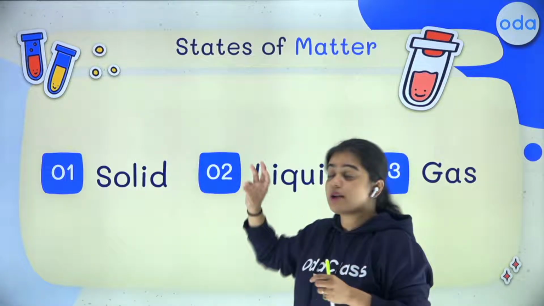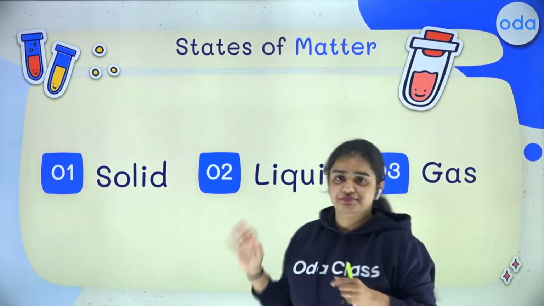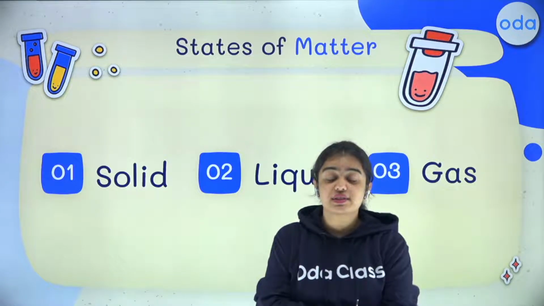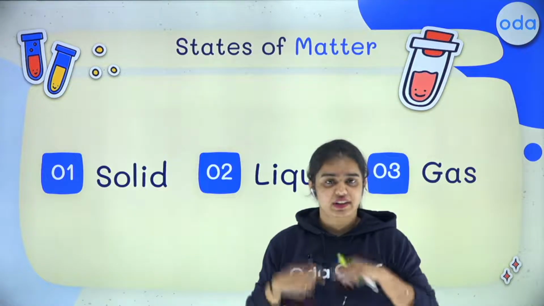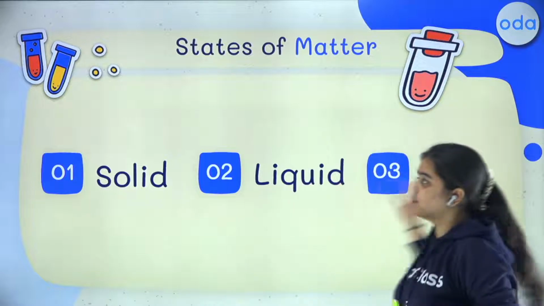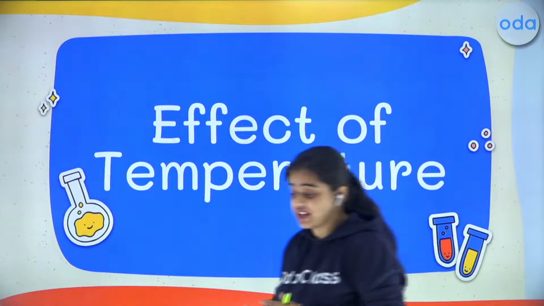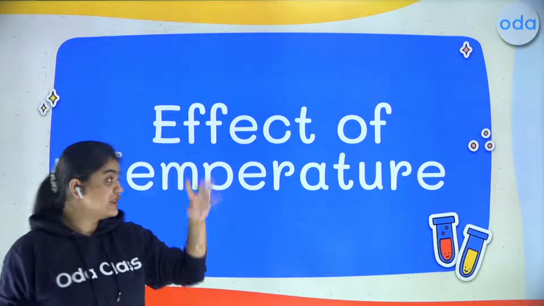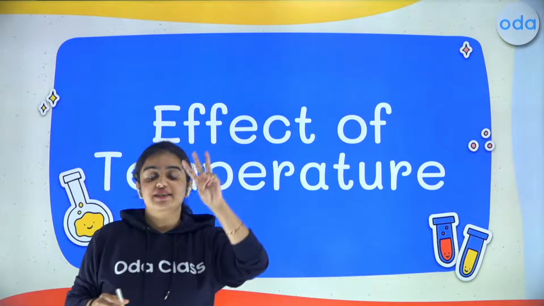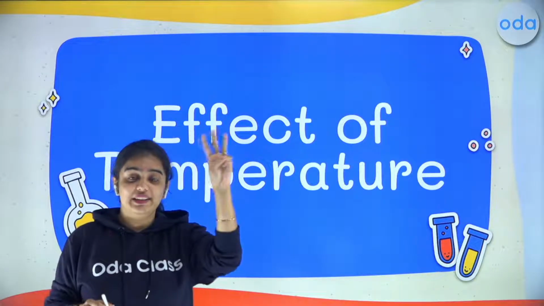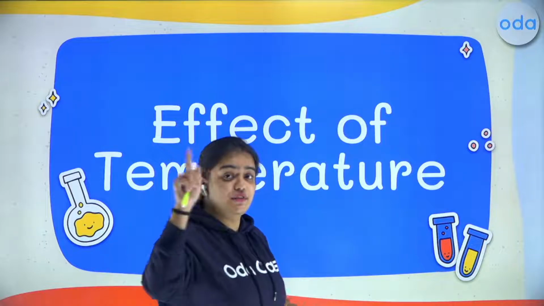So these are the 3 types of states of matter. Now, students, I'm going to change the temperature of it. Does it change? Yes, it will change. So we have to study the effect of temperature on these 3 states of matter, that is solid, liquid, and gas, right? So we'll be starting with your first one.